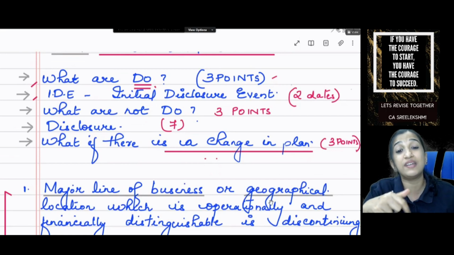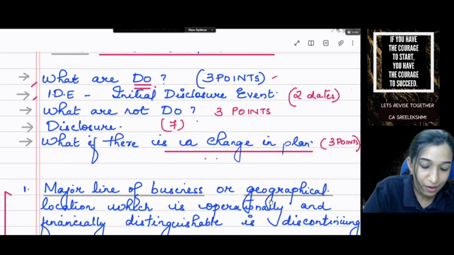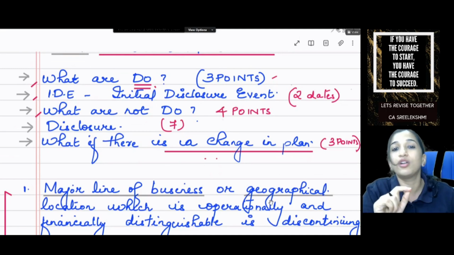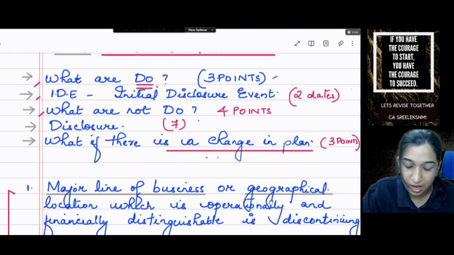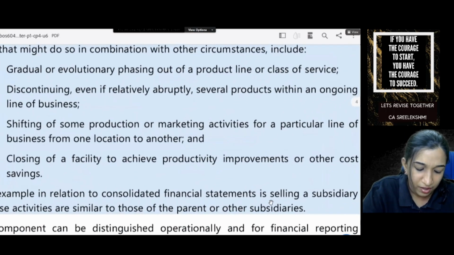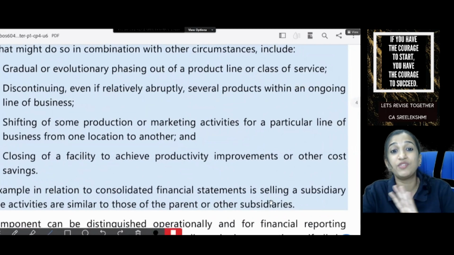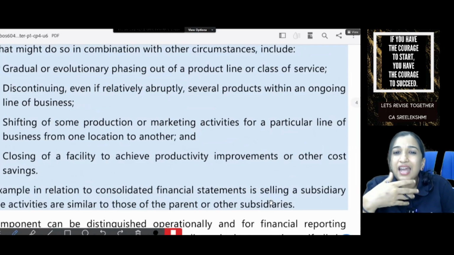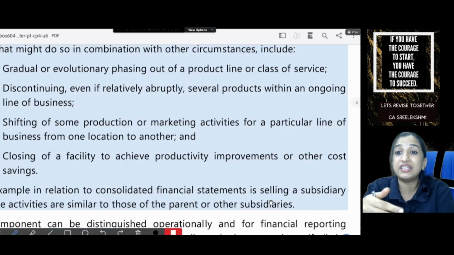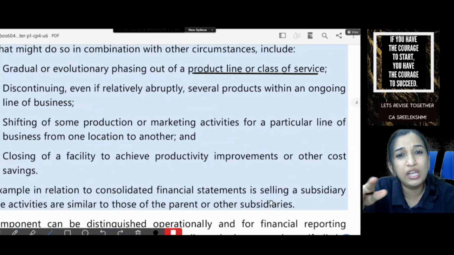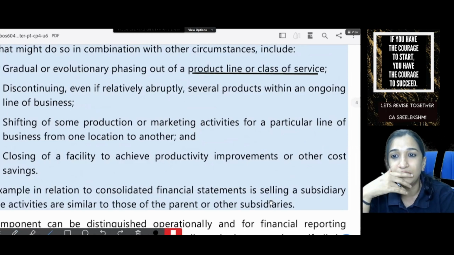Of that 2 dates, whichever is earlier is IDE. And what are not discontinuing operations? Let's remember it as 4 points. These are given as examples which are not discontinuing operations. What are those? 1. Gradual or evolutionary phasing out of a product line or class of service. Slowly one product line is disappeared.